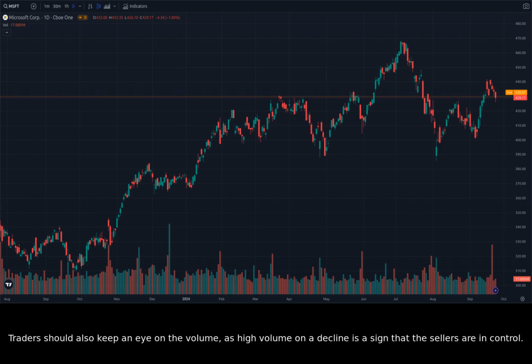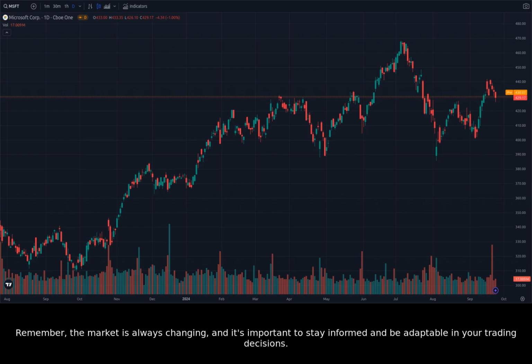Traders should also keep an eye on the volume, as high volume on a decline is a sign that the sellers are in control. And finally, don't forget to consider upcoming news events that could impact the price of Microsoft. Remember, the market is always changing, and it's important to stay informed and be adaptable in your trading decisions.